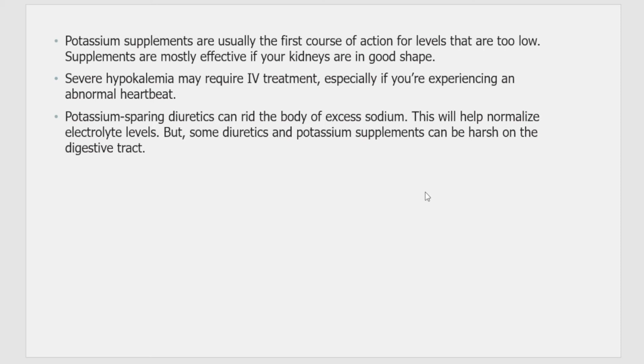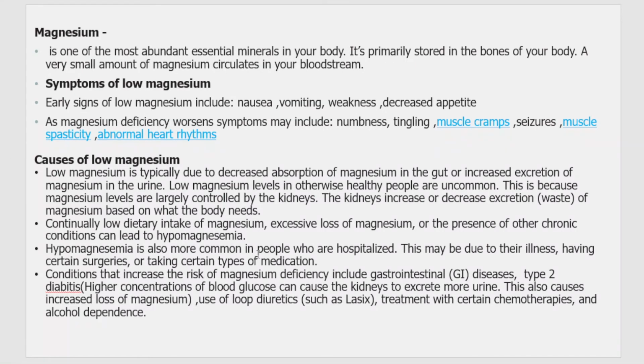This can help normalize and bring back the electrolyte level in your body, bringing a balance in it. But these diuretics have their own drawbacks, or they are harmful to the body in different ways, that is, they can harm your digestive tract, etc. So the mostly preferred way is consuming proper food that has potassium in it, and also, if the case is severe, then taking some supplements.